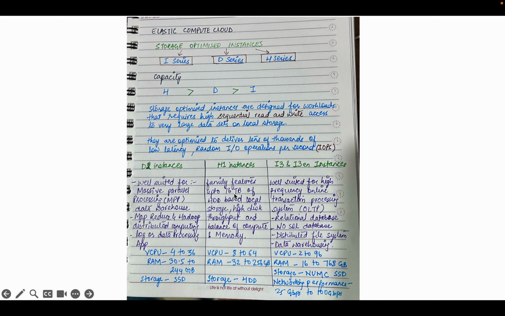If it is mentioned in the question or somewhere in the interview, which instance type supports 16 terabyte of HDD based local storage, you have to mention H1 instances. And likewise here you can see the I3 one, it supports relational database, NoSQL database, distributed file system and data warehousing. And the number of virtual CPU is the maximum. Even the RAM size is maximum, and here it is the minimum. So likewise you can see the difference.